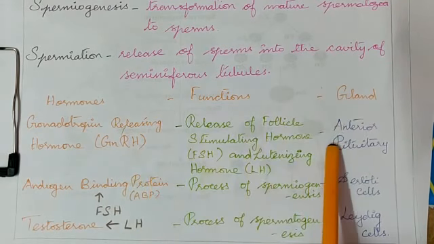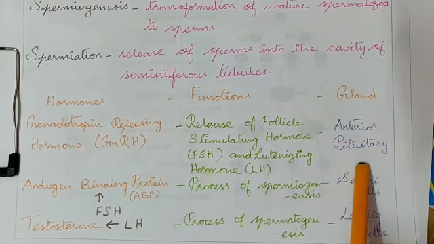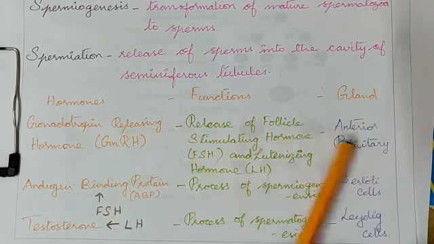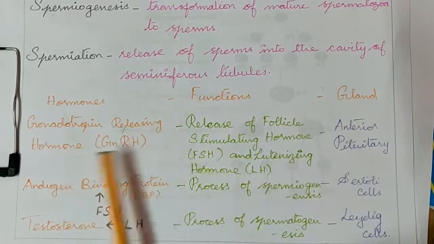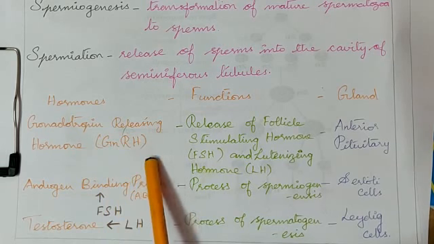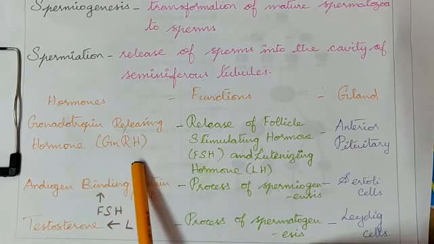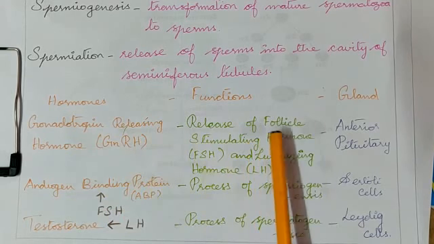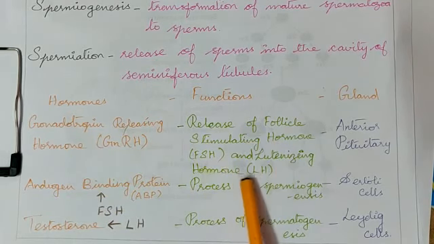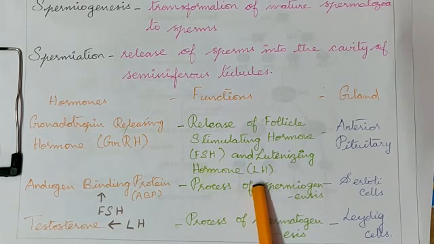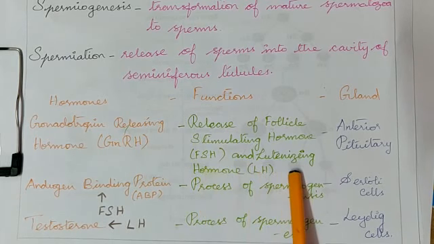It comes from the anterior pituitary, right? What is the main function of this GnRH? It releases follicle stimulating hormone and luteinizing hormone, FSH and LH.